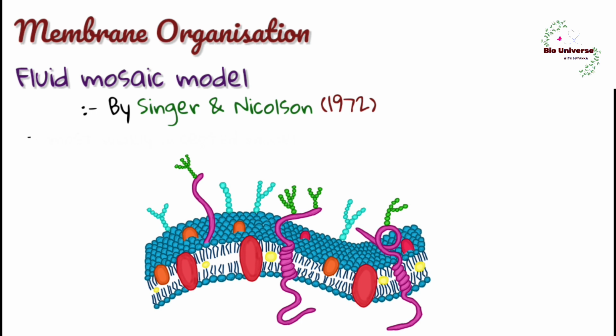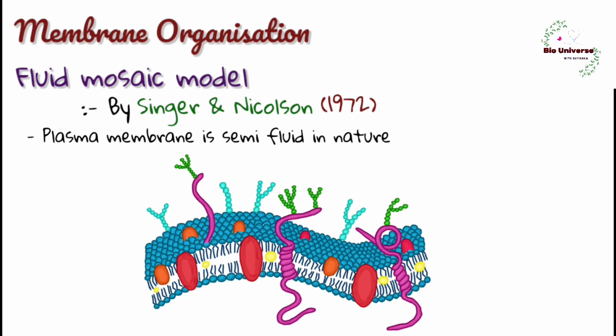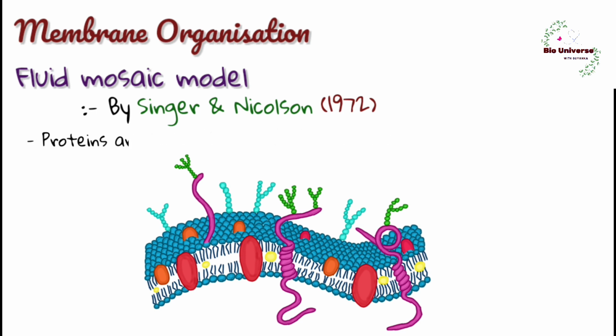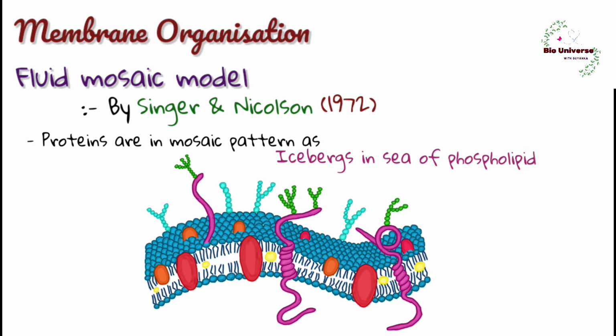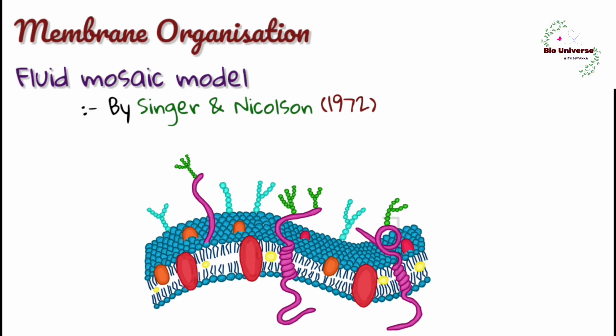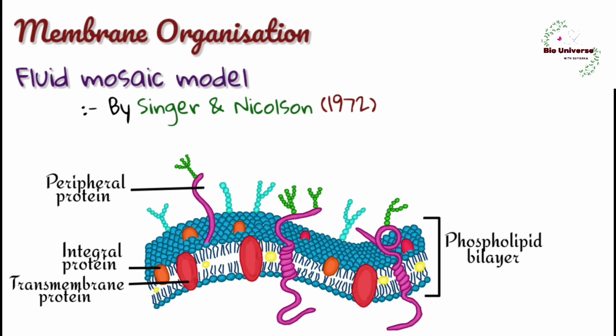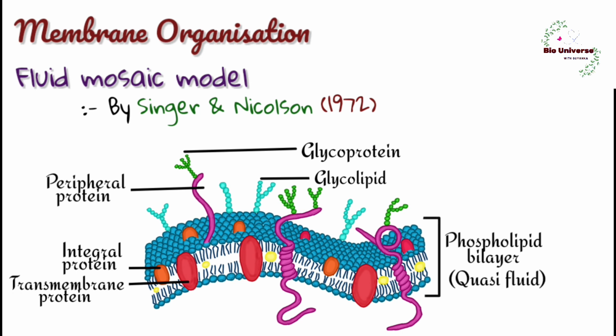According to this theory, the plasma membrane is semi-fluid or quasi-fluid in nature, in which proteins are embedded within the phospholipid bilayer in a mosaic pattern, and fluidity is due to phospholipid. This model explains proteins as icebergs floating in a sea of phospholipid. According to this model, lipids are present in two layers. Proteins are arranged in two ways. Some are embedded in the lipid layer, called integral proteins. Some are present on the surface of the lipid bilayer, called peripheral proteins. The lipid layer is usually in a liquid crystalline, that is, quasi-fluid state.